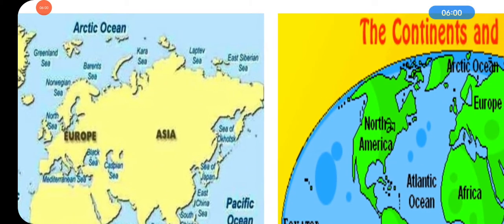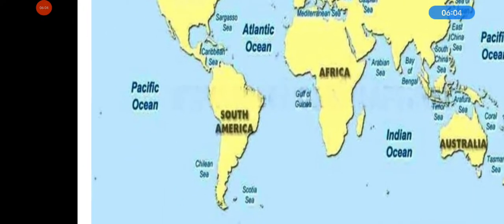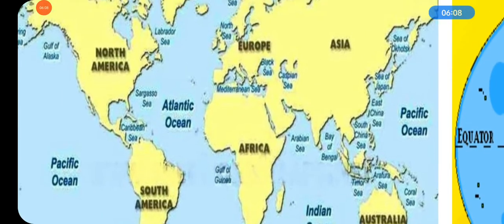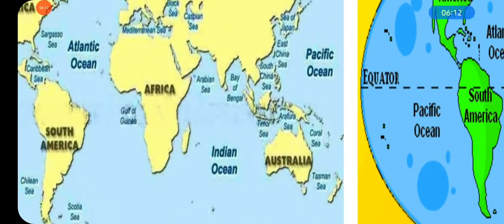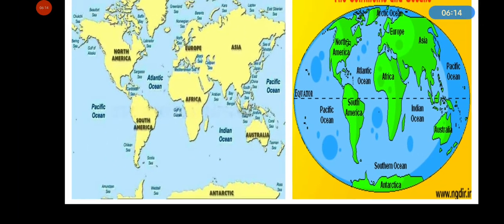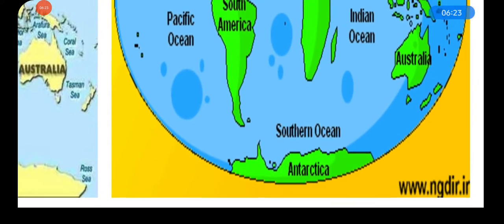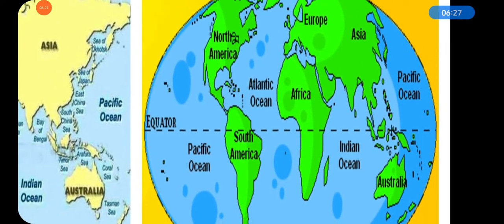This is the Arctic Ocean, the Pacific Ocean, and this is also, from here to there, the Pacific Ocean, and the Atlantic Ocean and Indian Ocean. Now observe which ocean is biggest and which is smallest. And here you can see the Southern Ocean also. Southern, Arctic, Indian Ocean, Pacific Ocean.